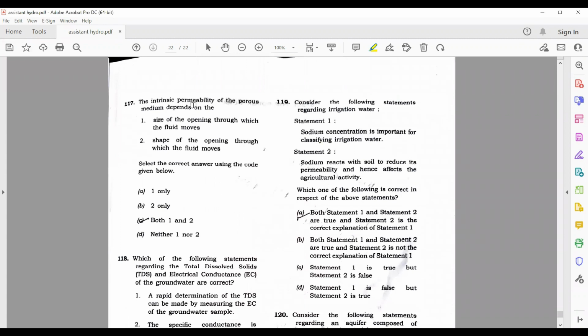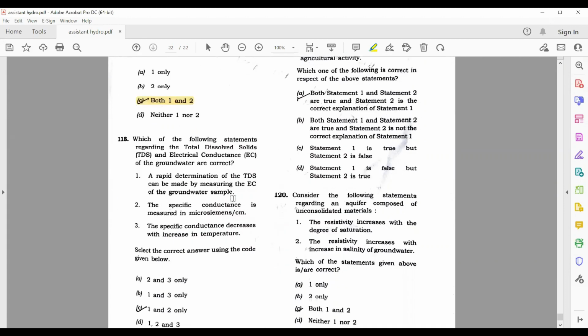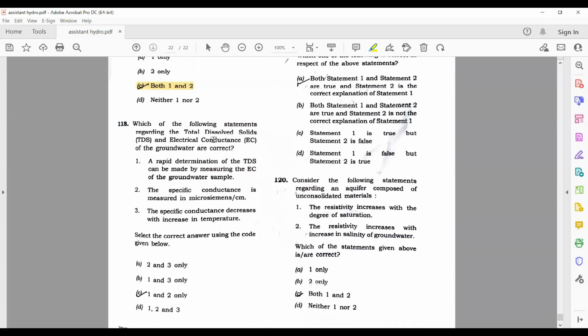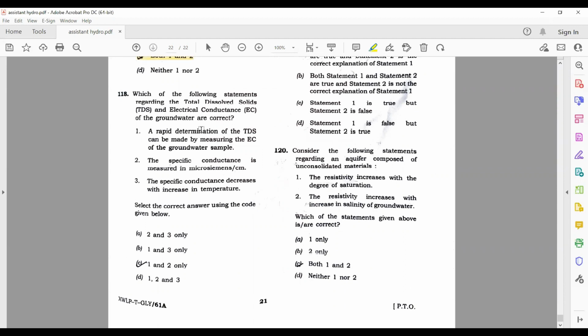Next question is the intrinsic permeability of the porous medium depends upon the size of the openings through which the fluid moves. Yes, the shape of the openings through which the fluid moves. Both 1 and 2 are correct here. Next question is which of the following statements regarding the TDS and the electrical conductance of the groundwater are correct? A rapid determination of TDS can be made by measuring the electrical conductivity of the groundwater sample. Yes, this is correct. The specific conductance is measured in microsiemens per centimeter. Yes. The specific conductance decreases with increase in temperature. Okay, this is wrong. So answer is 1 and 2 only.